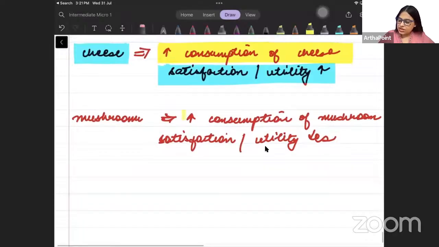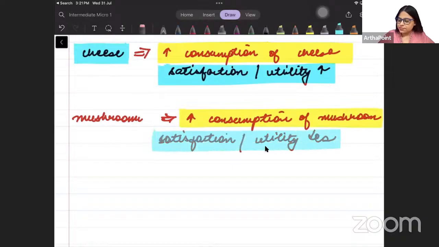But when you increase the consumption of mushroom, my satisfaction or utility will decrease.